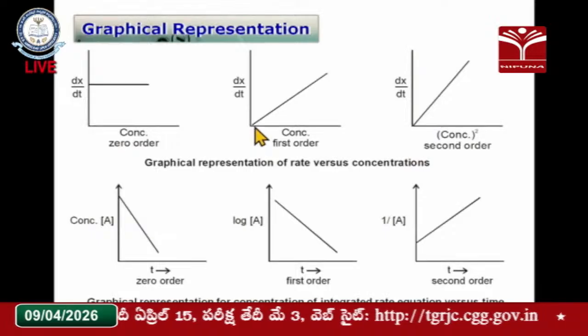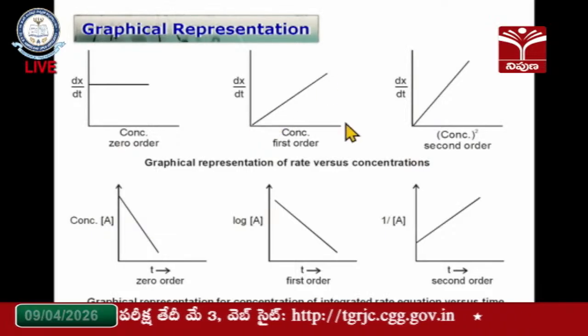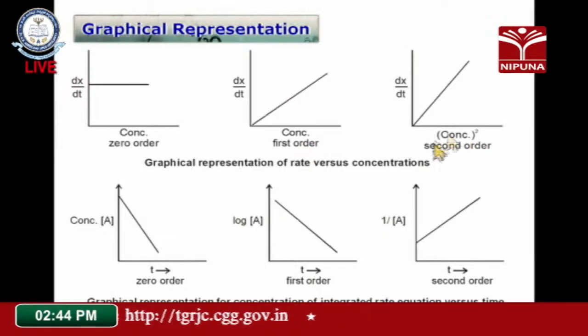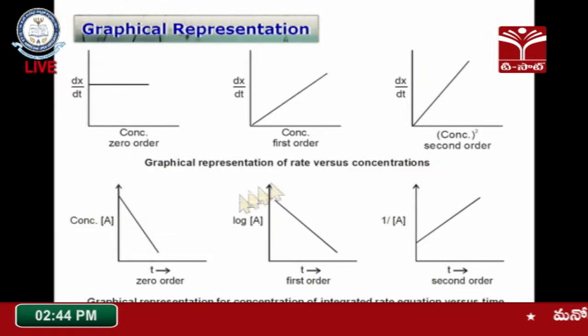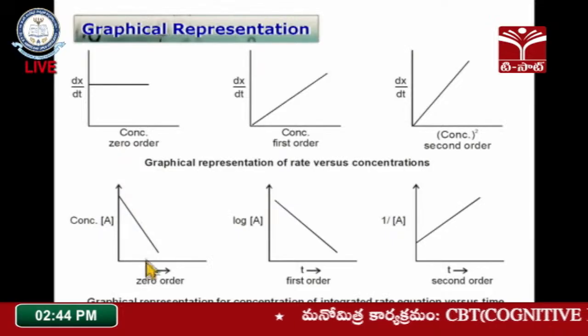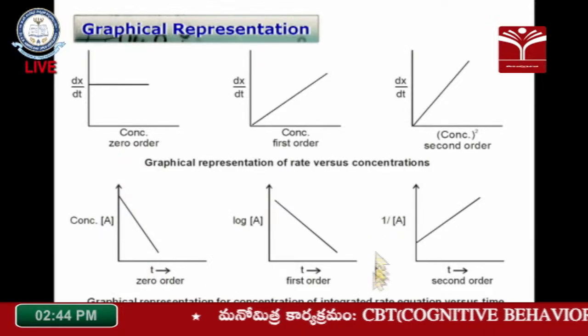If we plot concentration and rate, it will give a line passing through the origin: as the concentration increases, the rate also increases. That is called first order. If we take concentration squared versus rate, that is second order, and that also gives a straight line passing through the origin. In the case of concentration of reactants versus time, that will be decreasing in the case of zero order reaction.